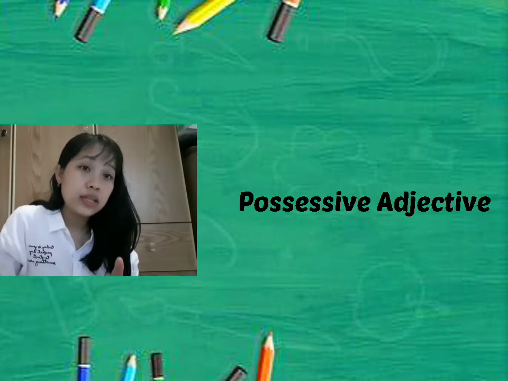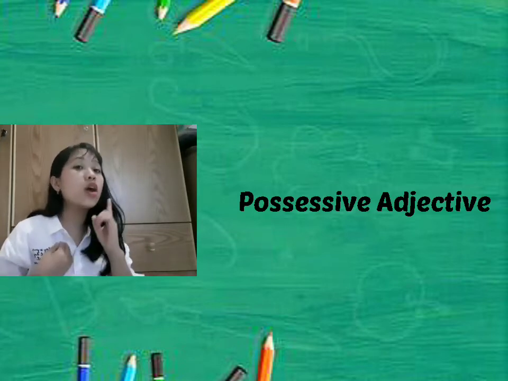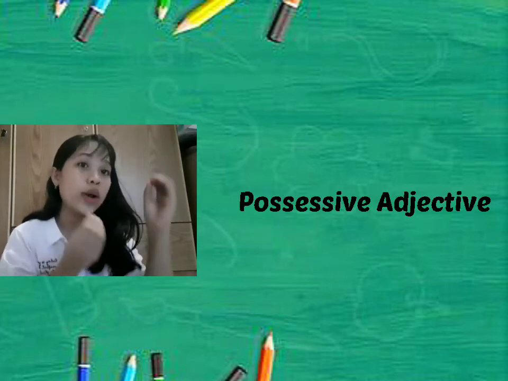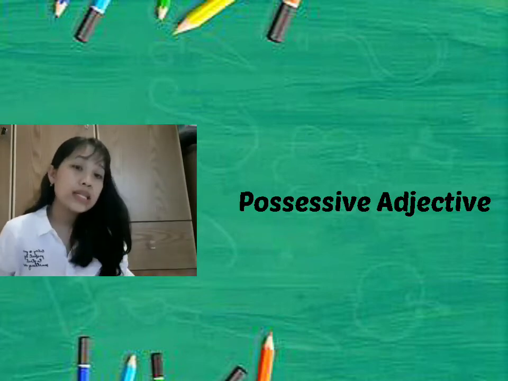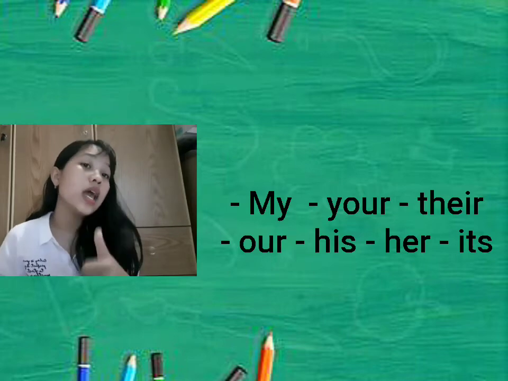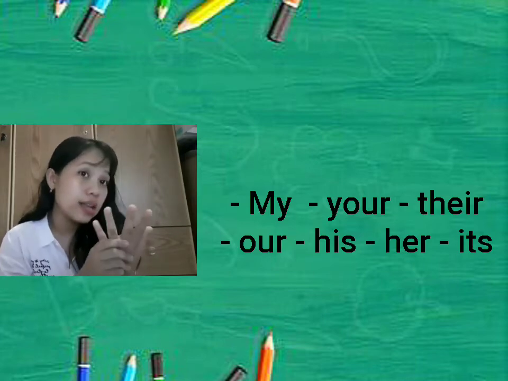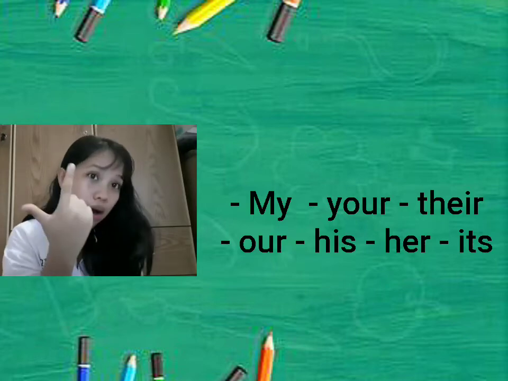Alright everyone, first we should know what a possessive adjective is. Possessive adjectives are used to show that something belongs to me or to someone else. We place the possessive adjective before the noun. There are 7 possessive adjectives: my, your, his, her, its, our, their.